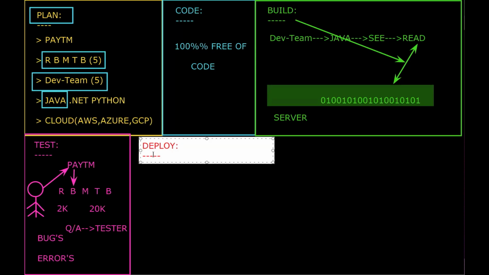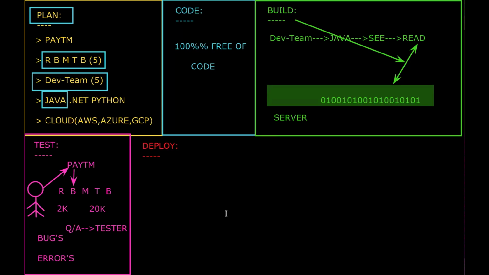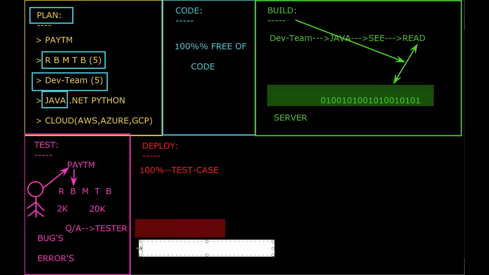Now, what exactly is the meaning of deploy here? Let's say this is our server.